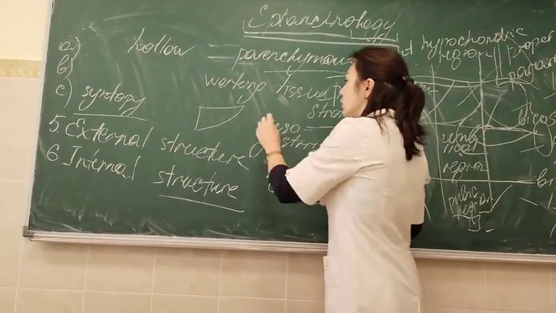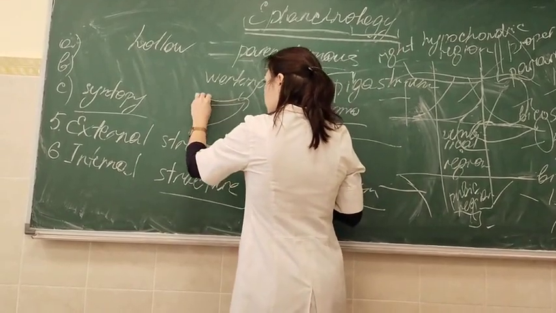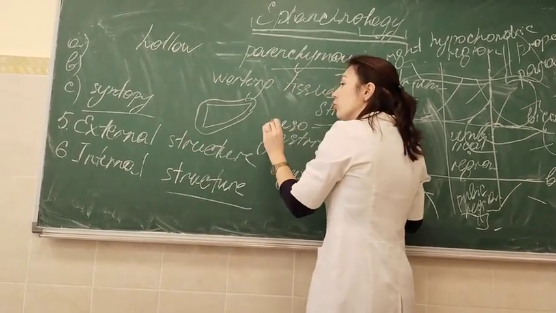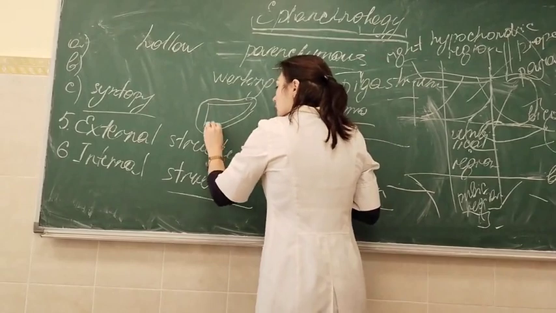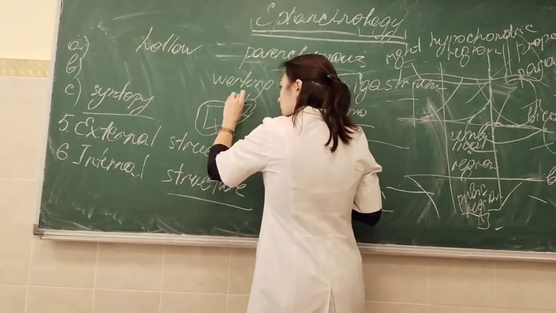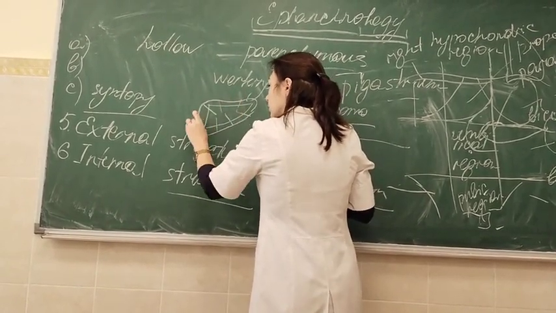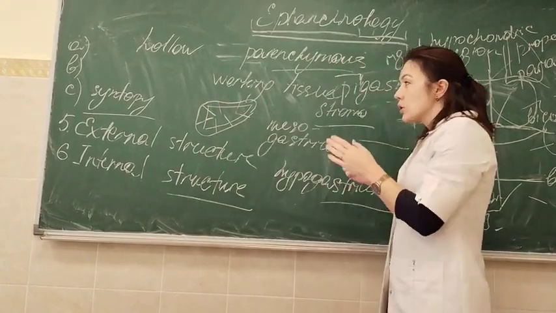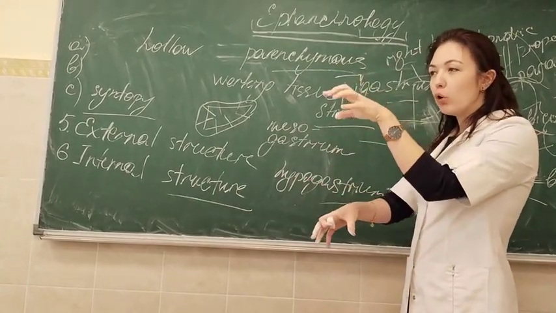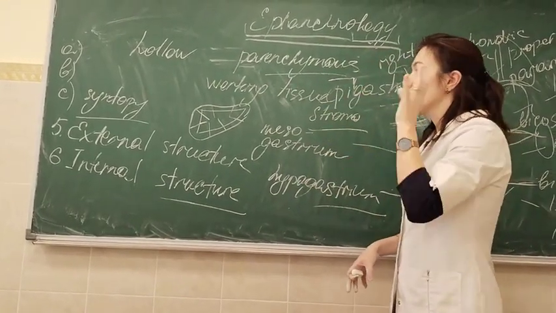This connective tissue usually forms a capsule for the organ, and it also can form septa which go inside the organ and separate it into small parts: lobules, segments, and so on.